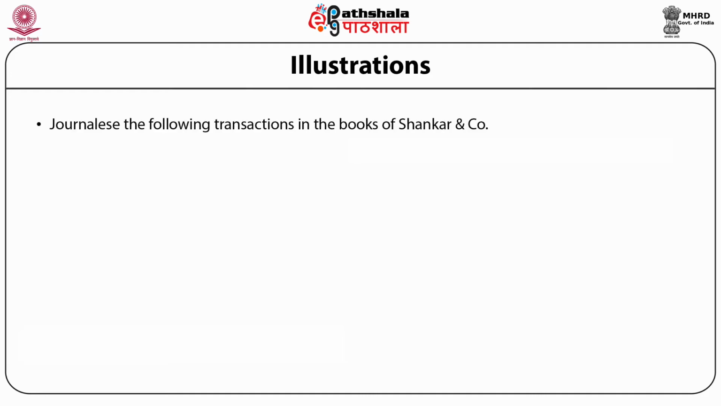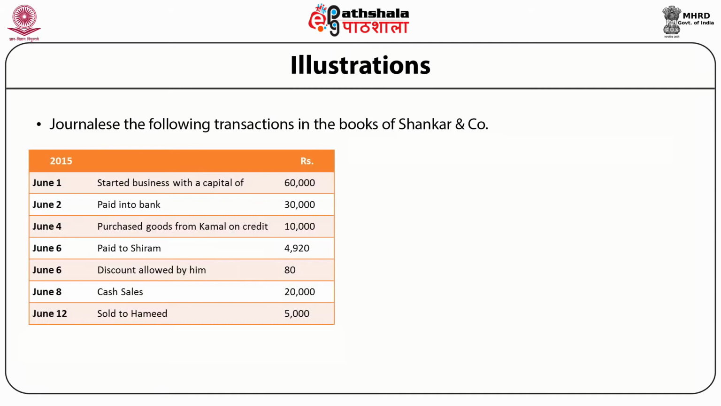Journalize the following transactions in the books of Shankar and Company. June 1, started business with a capital of 60,000. June 2, paid into bank rupees 30,000. June 4, purchased goods from Kamal on credit rupees 10,000.